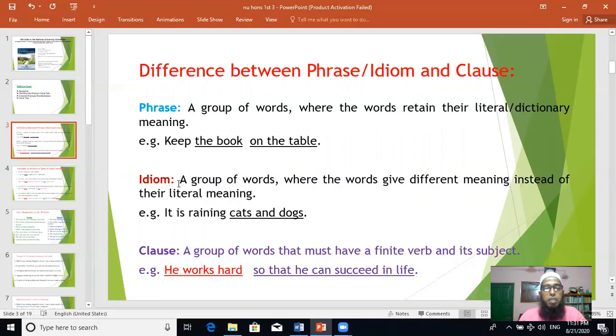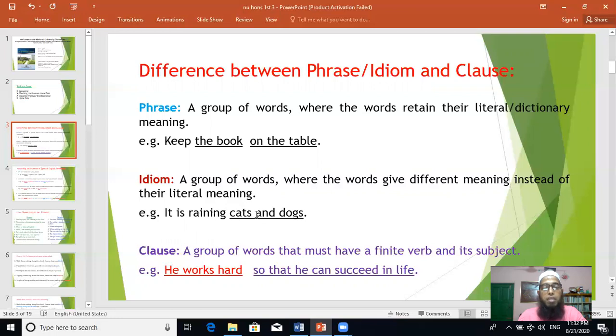Look at the definition of idiom. Idiom is also a group of words where the words give a different meaning instead of their literal meaning. For example, it is raining cats and dogs. Cats and dogs, the meaning is cats, animal, dogs, animal. But here in this sentence, cats and dogs together give a different meaning. A torrential rain, heavy rain.